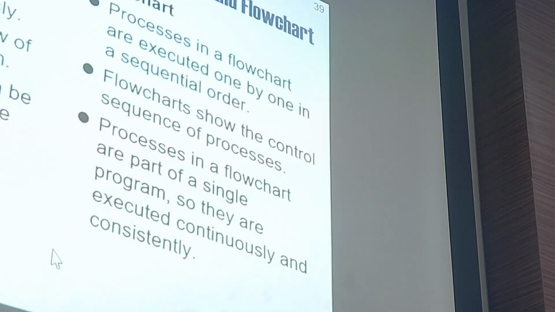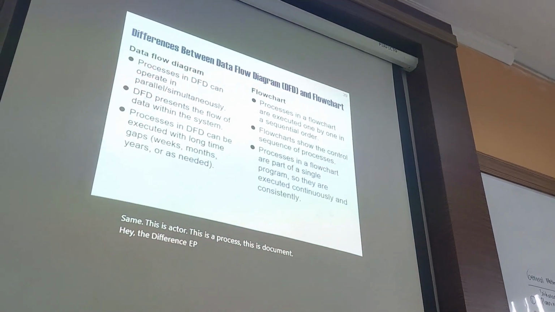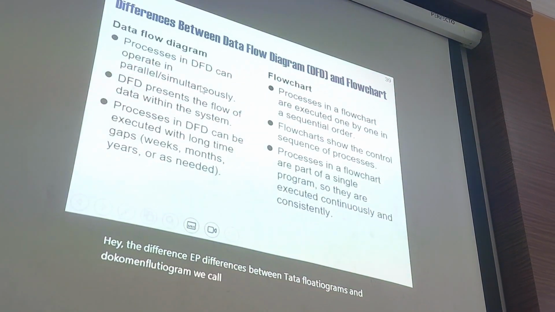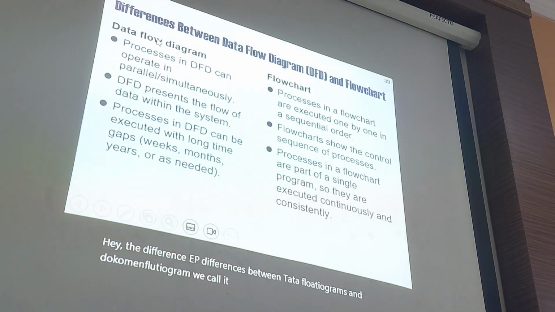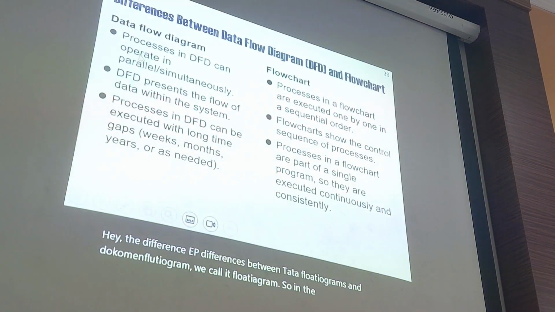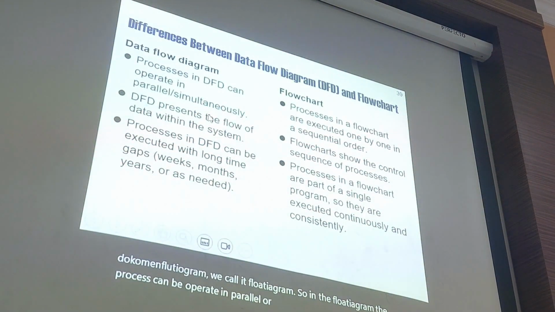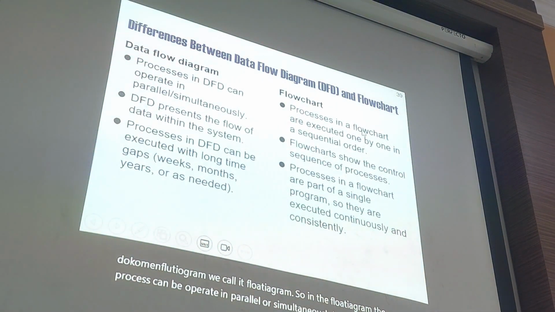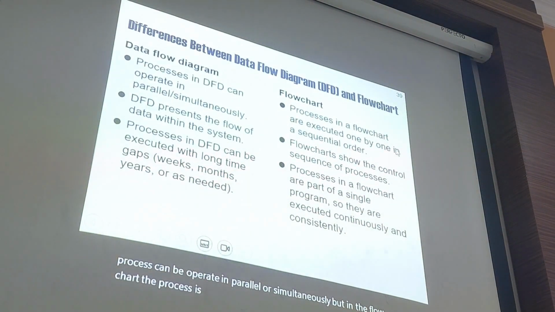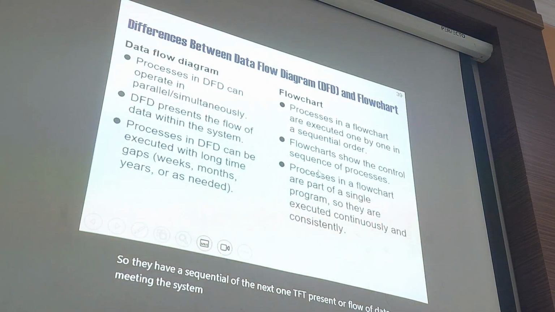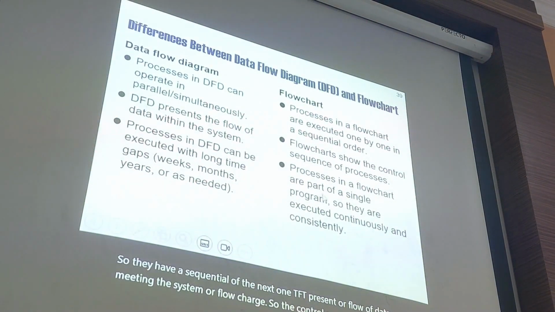The differences between the data flow diagram and the document flow diagram, which we call a flow chart. In the data flow diagram, processes can operate in parallel or simultaneously, but in the flow chart, processes are executed one by one, so they have a sequential order. The data flow diagram shows the flow of data within the system, but the flow chart shows the control sequence of the process, which is different.